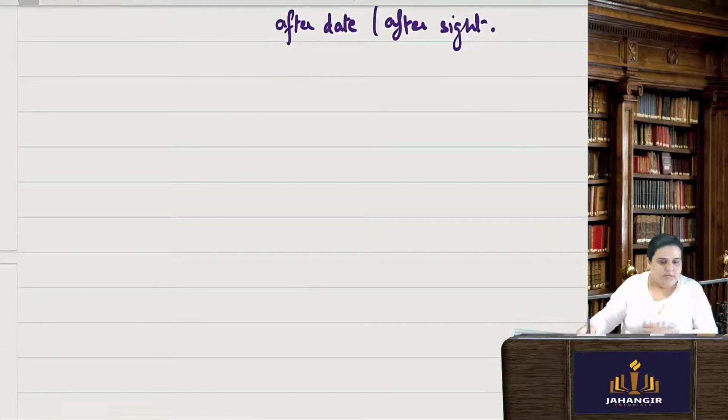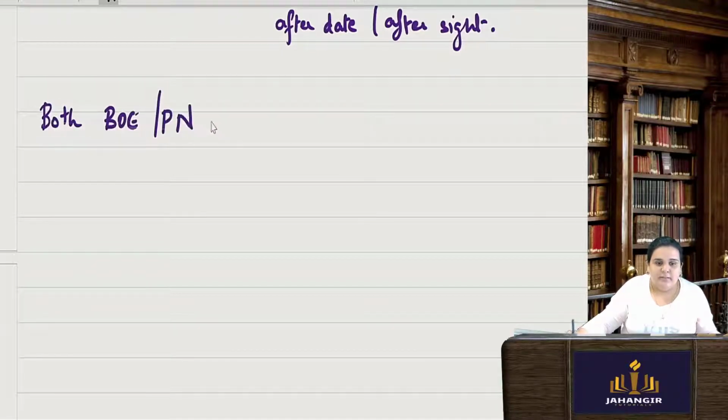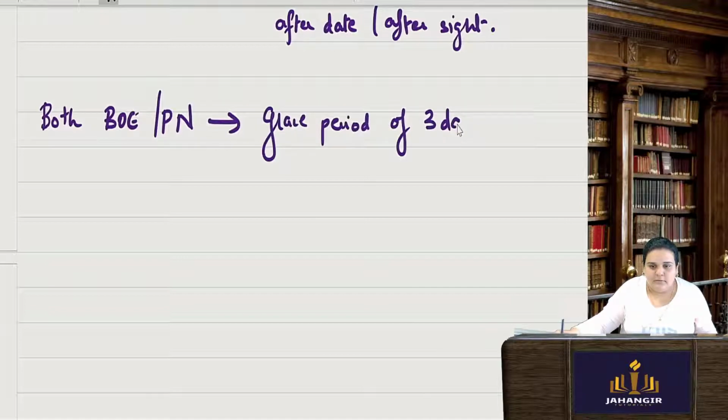Both bill of exchange as well as promissory note, both these negotiable instruments get a grace period of 3 days. Now how does this work?